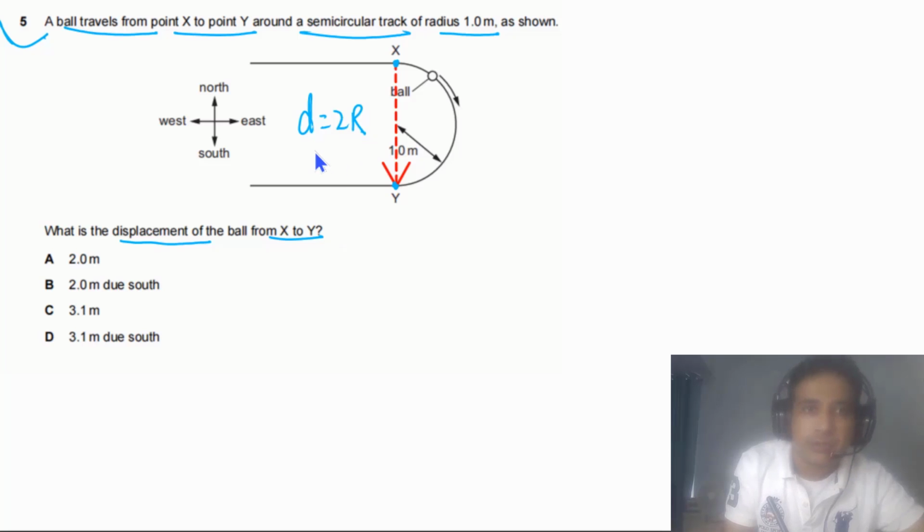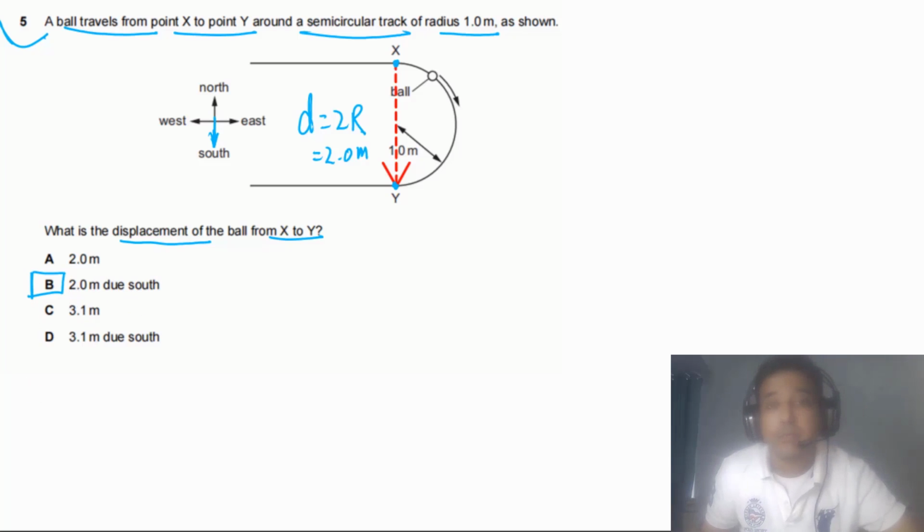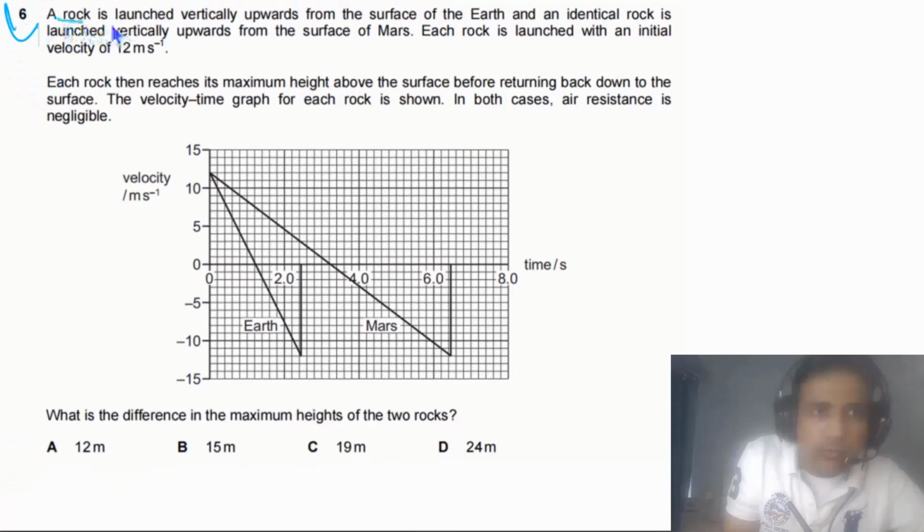So it means this is equal to 2.0 meters, and the direction of this one is due south. So this is due south. So the answer for this question has to be B. Displacement is a vector.